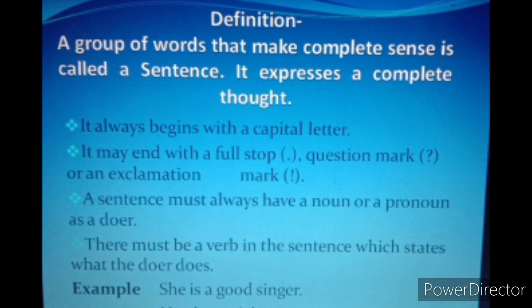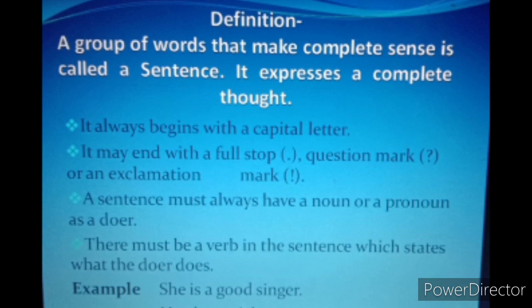Now see, right now also I am communicating with you with the help of sentences. I'm trying to explain, I'm trying to make you understand with the help of sentences, isn't it? So sentences are groups of words that make complete sense, and they express a complete thought.